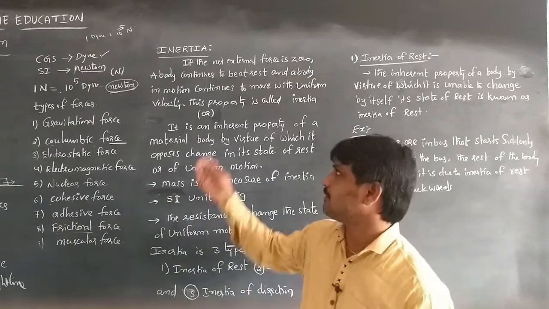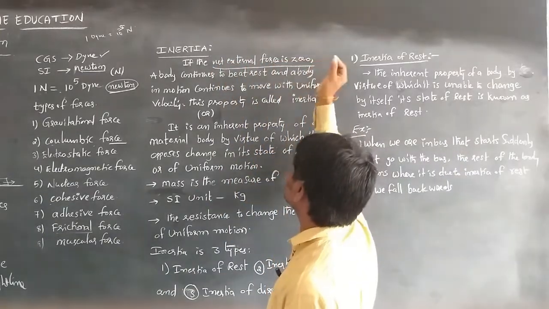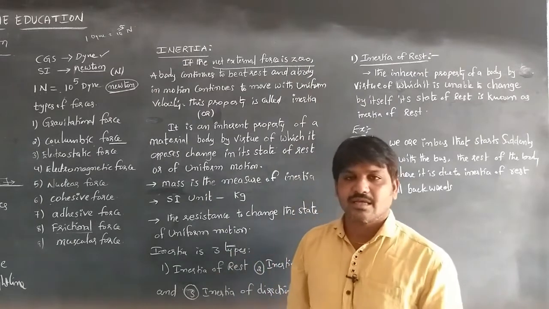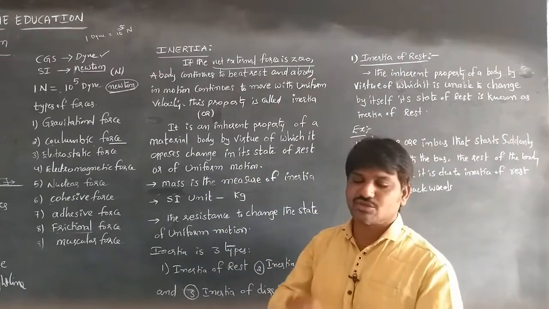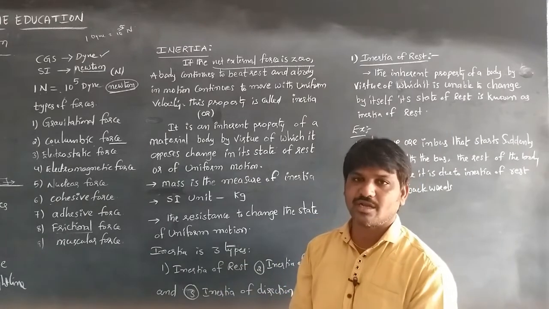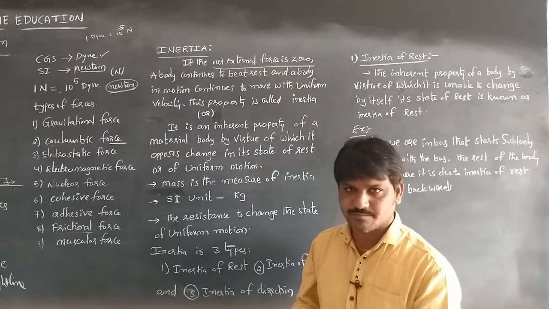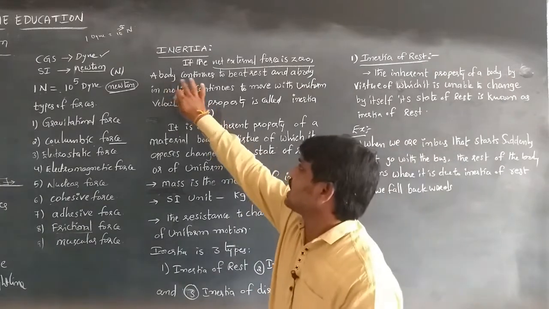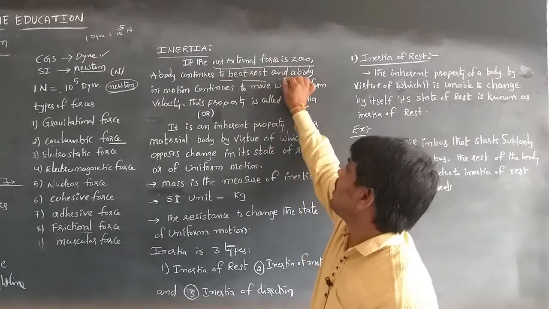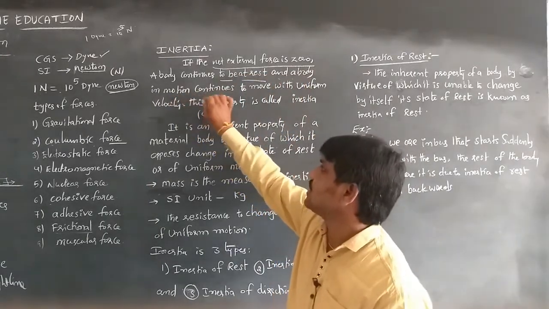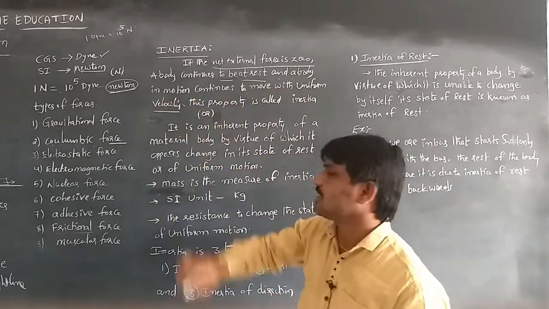Here, the net external force is 0. Whenever no force is acting on the body, the net external force is 0, externally we are not applying any force. A body continues to be at rest, or a body in motion continues to move with a uniform velocity.